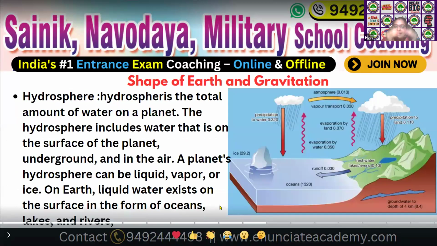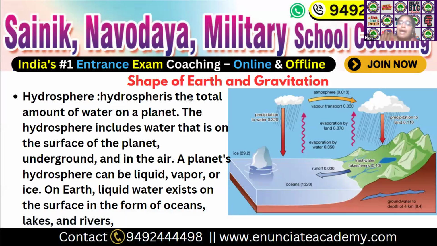And the next sphere is hydrosphere. Hydrosphere is the total amount of water on the planet. The hydrosphere includes water that is on the surface of the planet. What are the water bodies existing on our Earth's surface? Those water bodies are called hydrosphere. Water also exists underground and in the air.